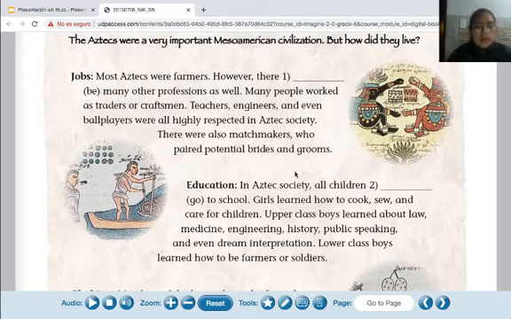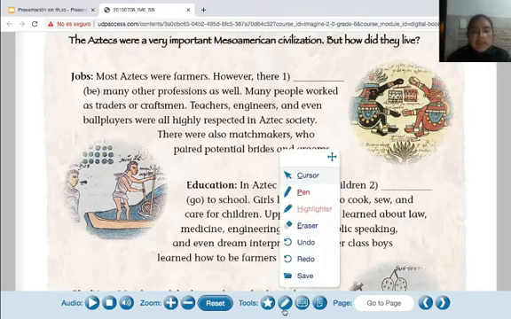And I have a question for you. According to the paragraph, what is the main idea of this paragraph? Okay, think. Yes, the main idea of this paragraph is many people work like teachers, engineers, ball players. Okay, I want to underline this. Okay, and you can do the same in your notebook.